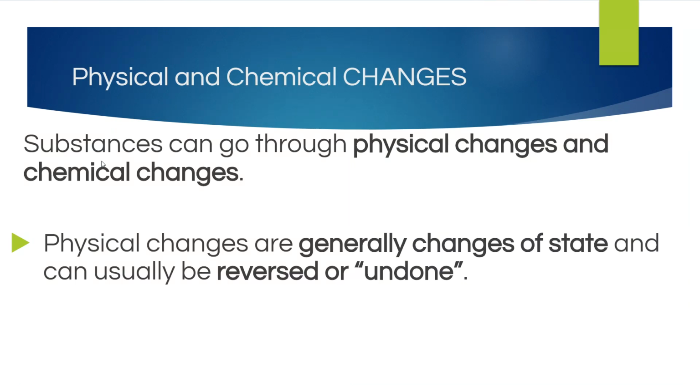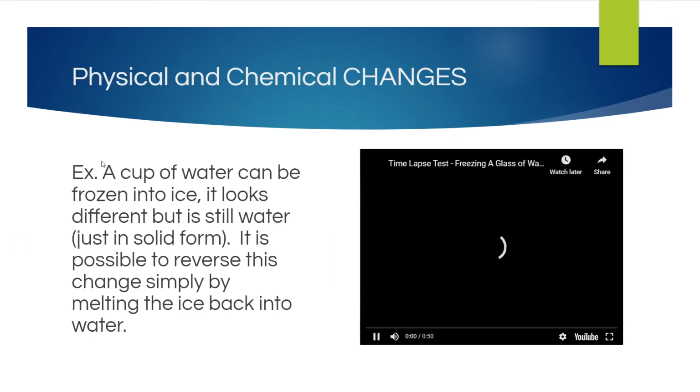So, now on to physical and chemical changes. Substances can go through physical changes and chemical changes. Physical changes are generally changes of state and can usually be reversed or undone.